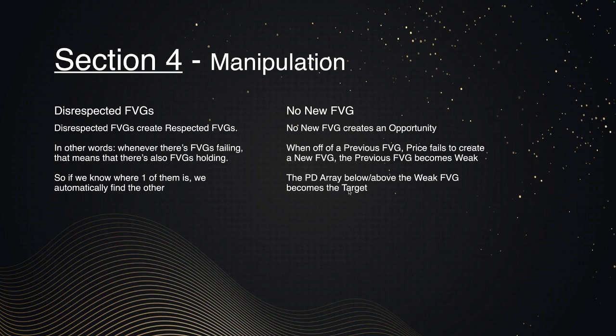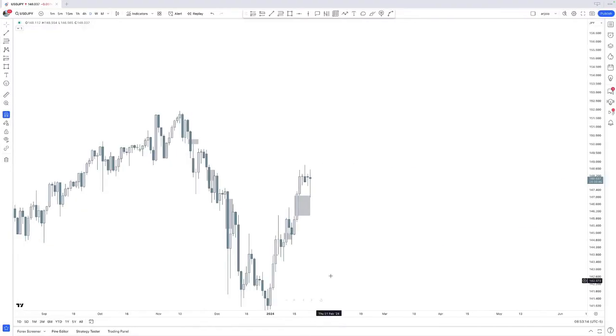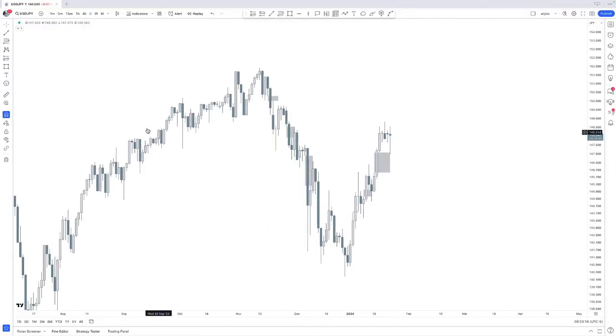So what does this manipulation actually look like? Well, let's dive into the chart again. US dollar JPY, same exact story. Start all over again, remove the drawings right there. Manipulation happens at turning points, which of course, turning points happen on the higher time frame, but not only on the higher time frame, because turning points also are your entry pattern.